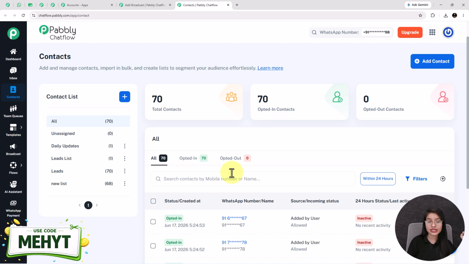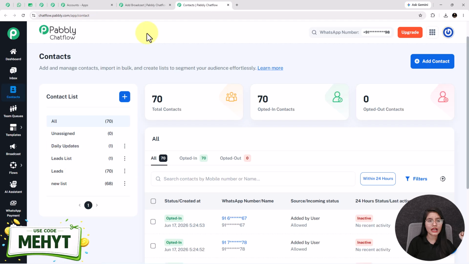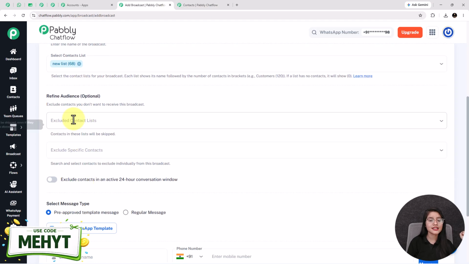Now for creating a list, you have to click on this plus option. I have already created some before, and this is the list that I have selected in our broadcast setup, where I added only 68 contacts. After selecting the contact list, next is the refine audience. It is optional.